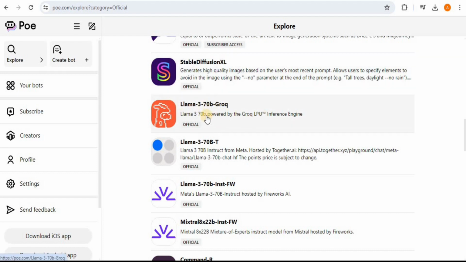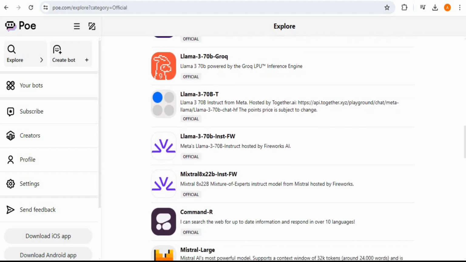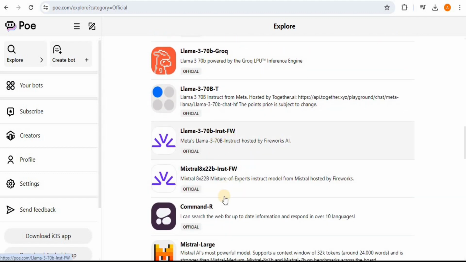It is the fastest LLM of them all because the Llama 3 70B model is actually powered by Groq, which is insanely fast because it is powered by the Groq LPU inference engine. And in addition to the Groq version of Llama 3, we have the simple version of the Llama 3 70B model, which is the best model among the Llama 3 series. We have the Llama 3 70B Instruct and so on.